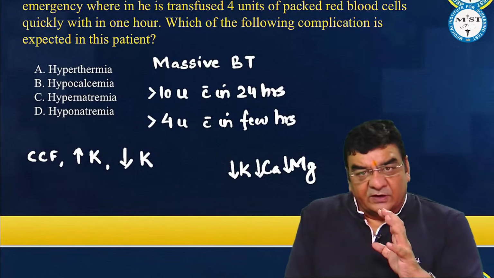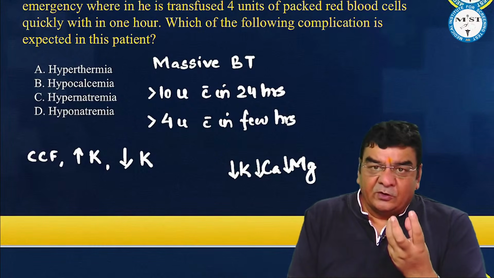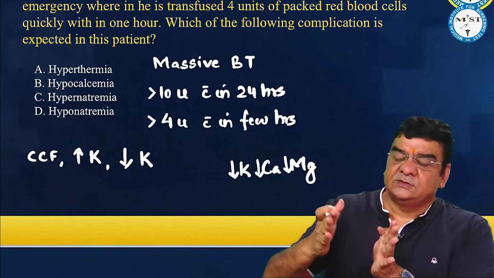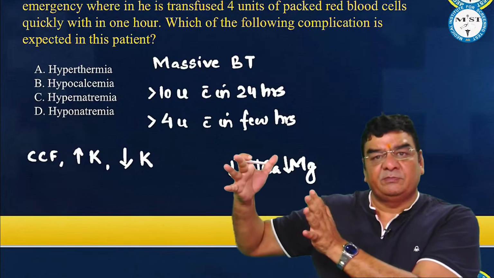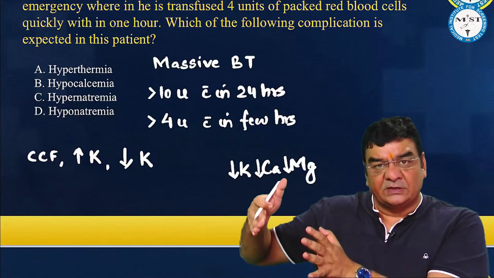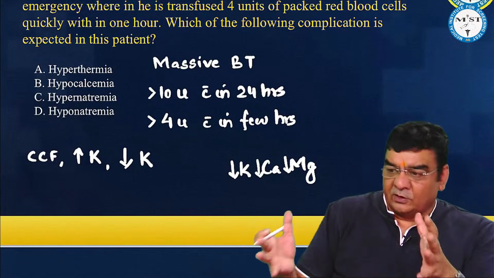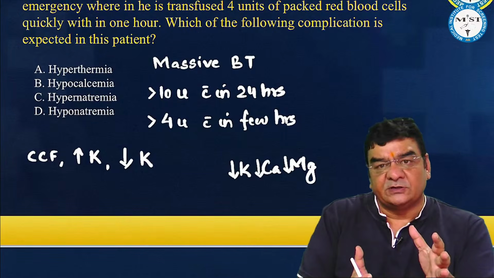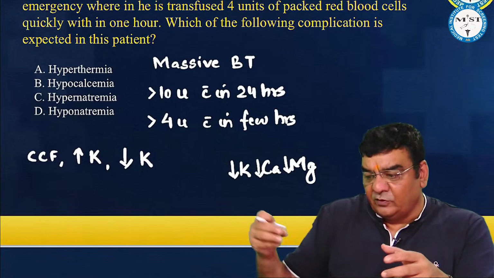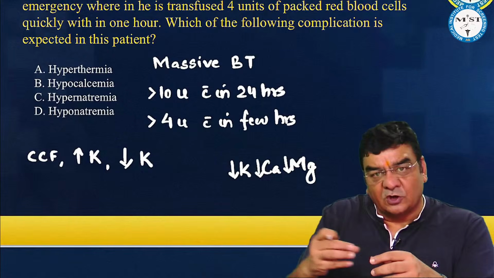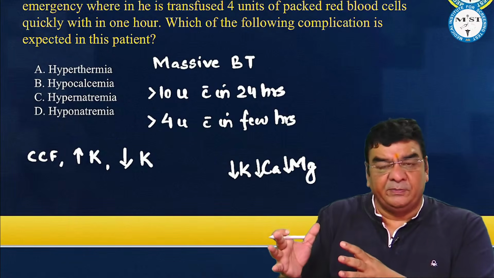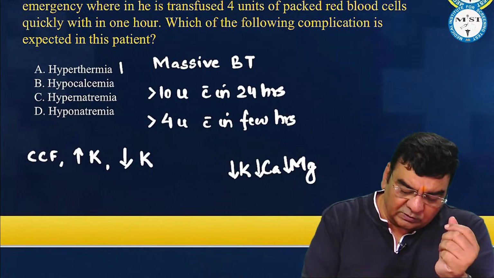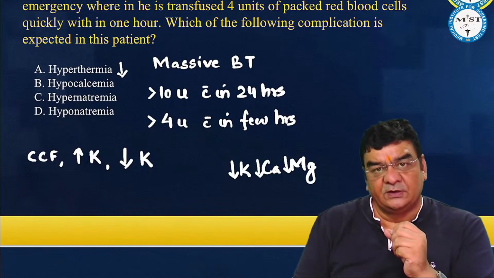When we are doing massive transfusions, we may not be able to adequately warm the blood. The storage temperature is obviously much lower. For whole blood it is 4 degrees centigrade, and the recipient's temperature is 37 degrees centigrade. If you are giving multiple transfusions within a short period of time, you may not be able to adequately warm the blood, which can lead to hypothermia in the recipient.